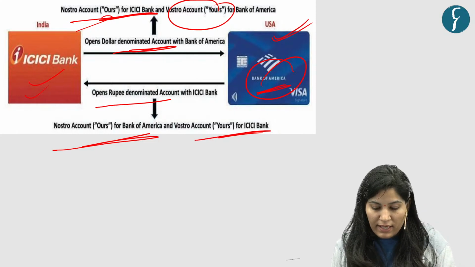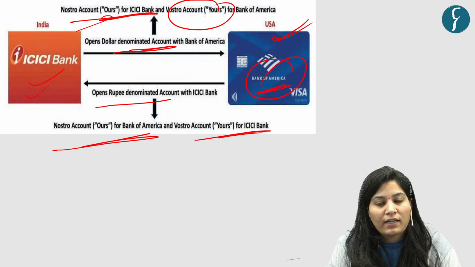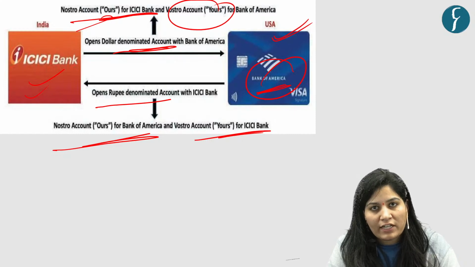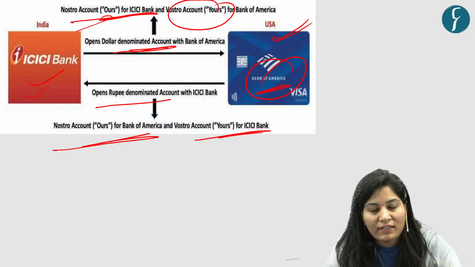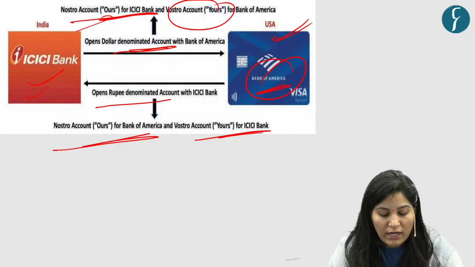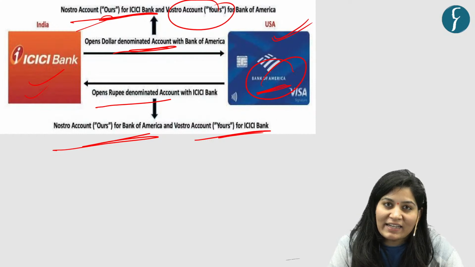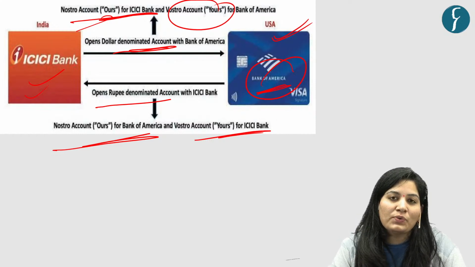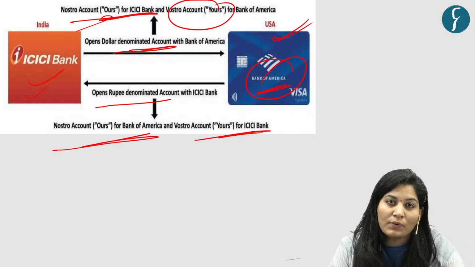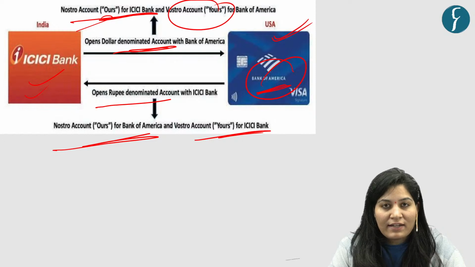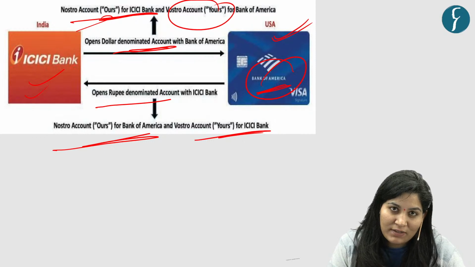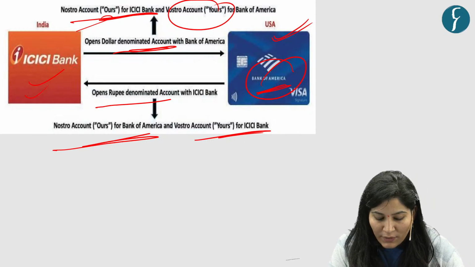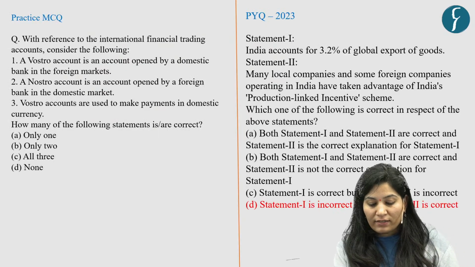Now, if two countries are having very good trade relations, both exporting and importing, then it is quite useful. What if only one country is exporting or only one country is importing? Then the amount in this Vostro account is piling up, sitting idle. To solve this issue, RBI came with a notification that now any country can use money in their Vostro account to invest in government securities. So it is now more lucrative. Okay. So now let's solve our question.